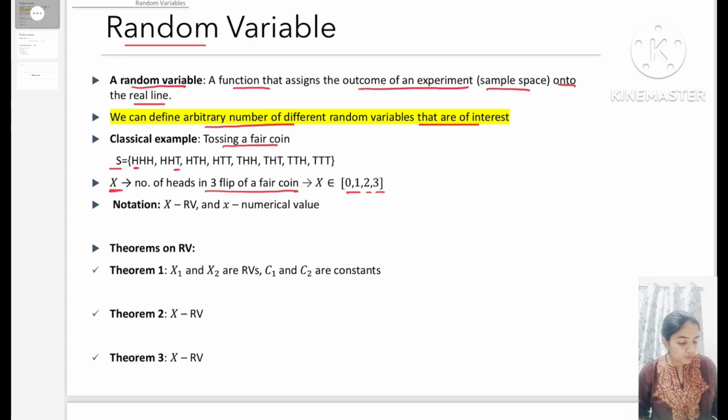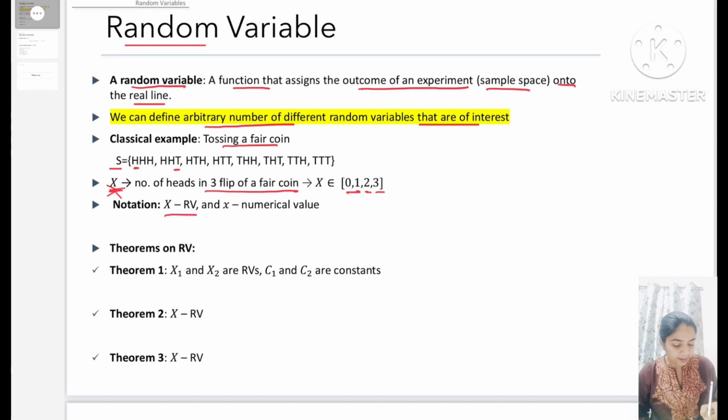Here 0 means there will be no head, 1 means there will be one head in the tossing of 3 coins, 2 means there will be 2 heads, and 3 means there will be 3 heads in 3 tosses of a coin. We can also choose x as the number of tails in n flips of a fair coin, depending on our interest.